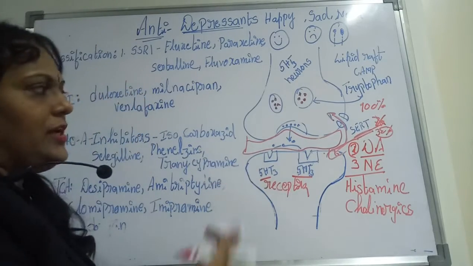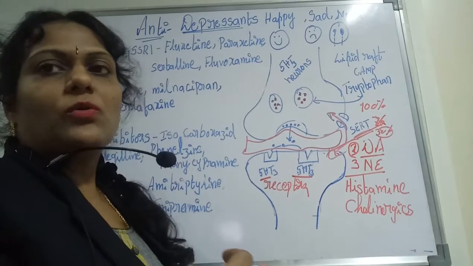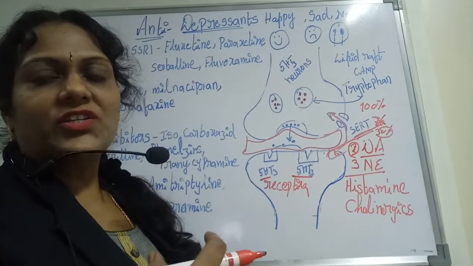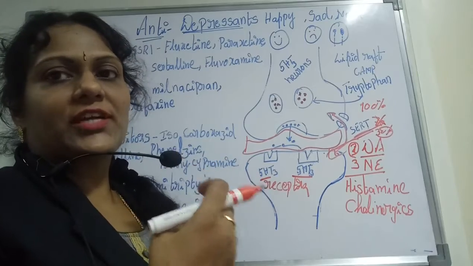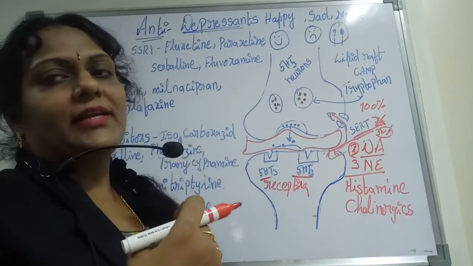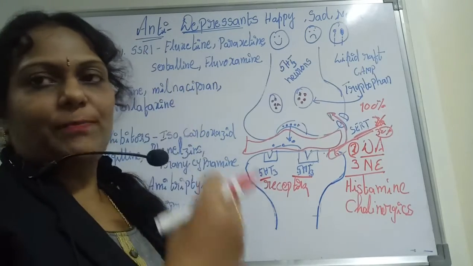Now we go to the next one, DA. We know that DA is dopamine. Dopamine also acts on the nigrostriatal pathway, where we can reach a stage called Parkinsonism. Before attaining Parkinsonism, you will have in a small range what is called depression.